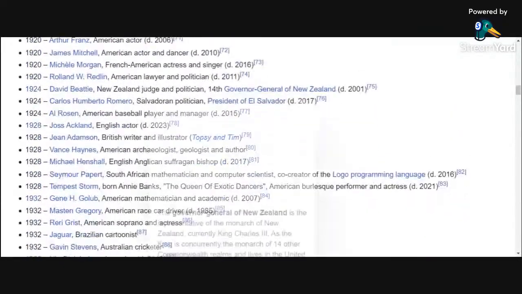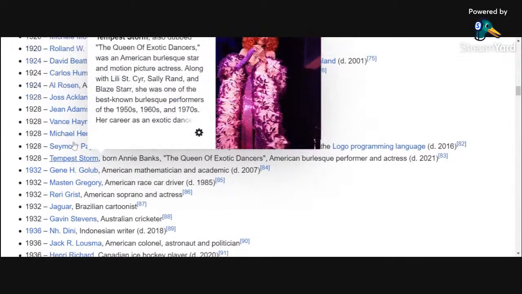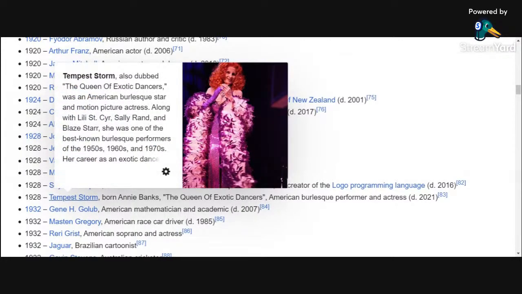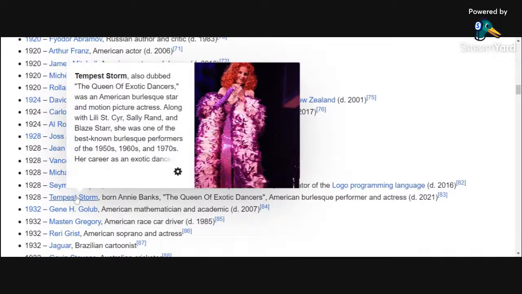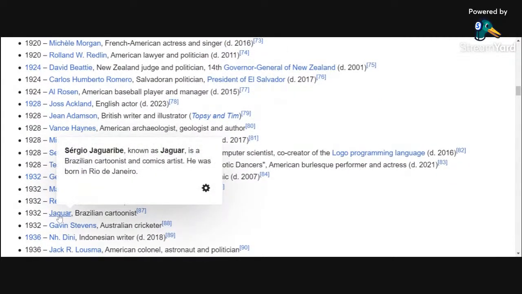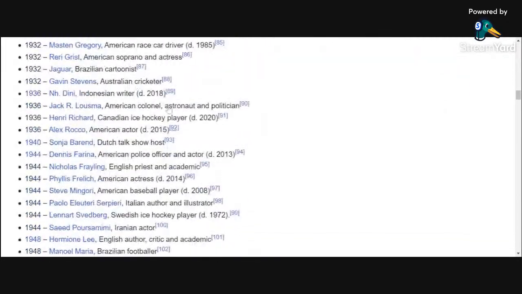Some good stuff, guys. Good stuff. We got the U-Haul stuff. We got Tempest Storm, the queen of exotic dancers, born today. Tempest Storm, born Annie Banks, American burlesque performer, died 2021, but born today, 1928, the queen of exotic dancers. Of course, we got Jaguar, Brazilian cartoonist, born 1932. Some good little birthdays today.